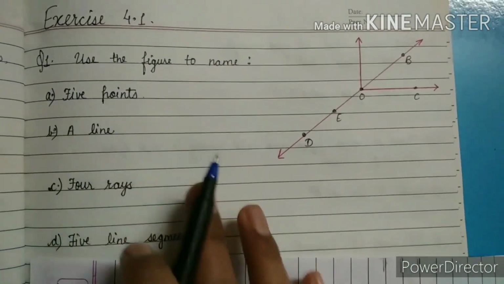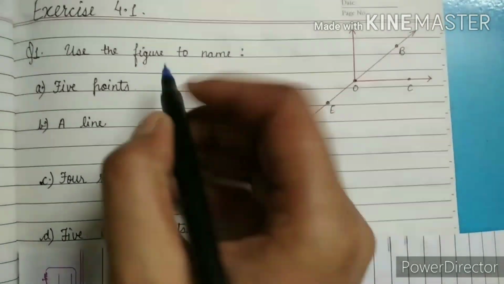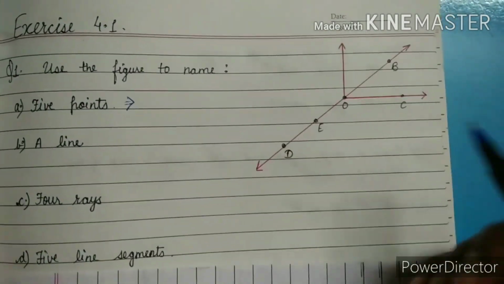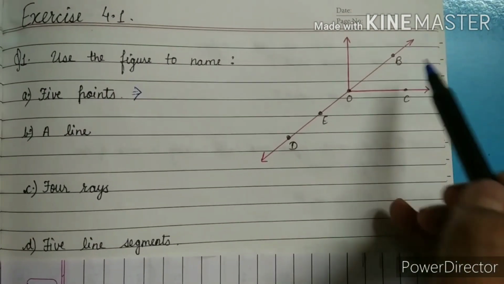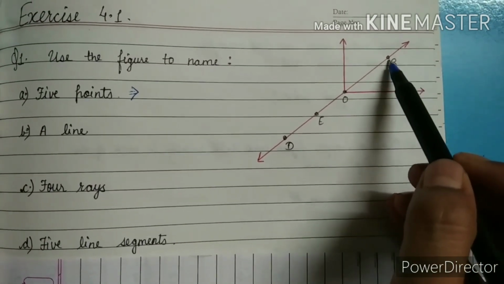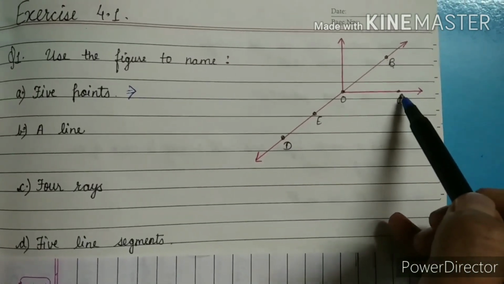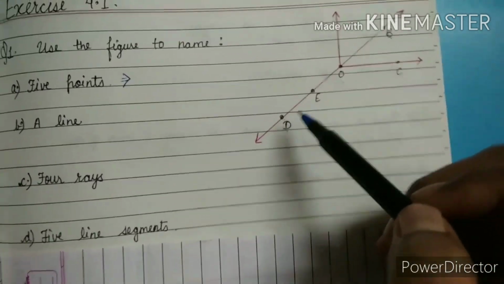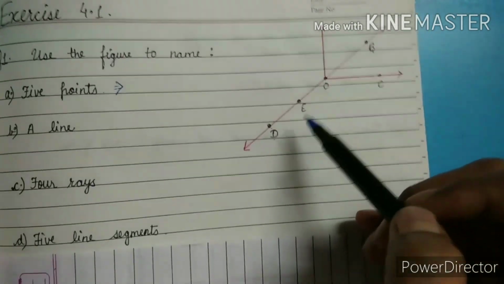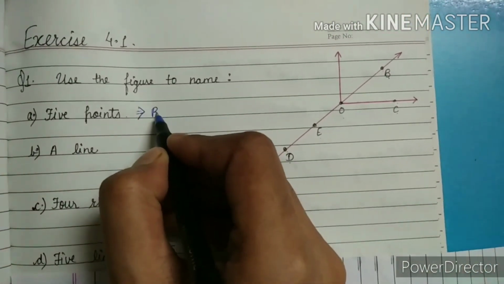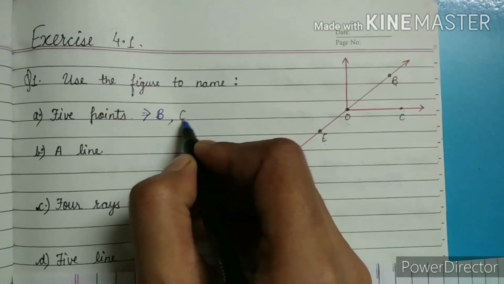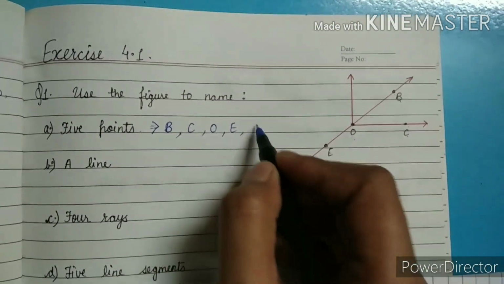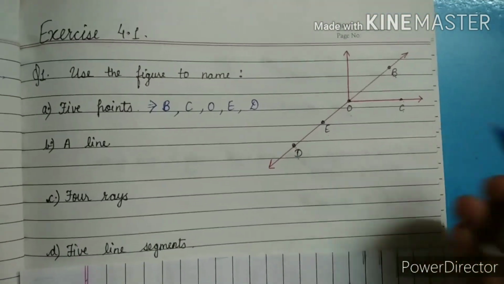The A portion is 5 points. So we have to write 5 points name that are in the figure. So as you can see, we have 5 points. So first is B, because B is denoting 1 point. C is also, O is also, and E is also, D is also. They are all denoting one location. So here it is. First point name is B. Second is C, B, C, O, E, D. We can put all of them in any order.